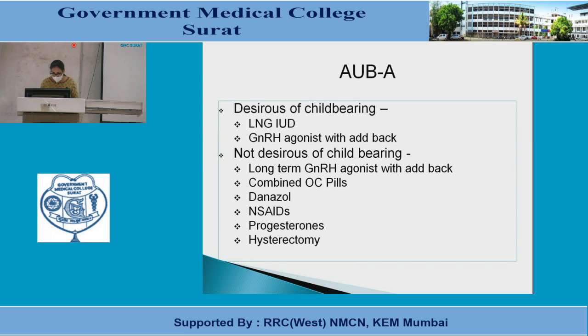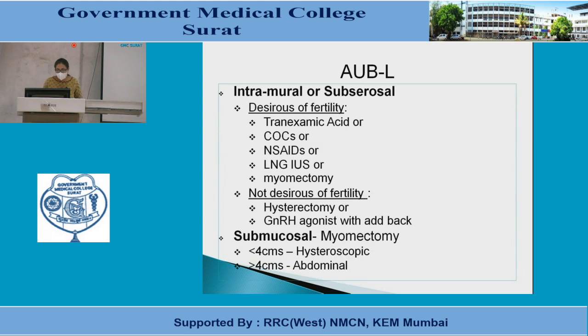and if the patient is not desired for medical management, we can offer surgical treatment, that is hysterectomy. In case of AUB-L, intramural or subserosal, if the patient is desirous of fertility, we have to offer medical management like tranexamic acid, OCP, NSAID, LNG IUCDs, and myomectomy. If fertility is not desired, we can offer hysterectomy or GnRH agonist with add-back therapy. In case of submucosal fibroid, myomectomy should be done. Less than 4 cm, we can remove with hysteroscopy. If it is more than 4 cm, we have to do abdominal or laparoscopic myomectomy.